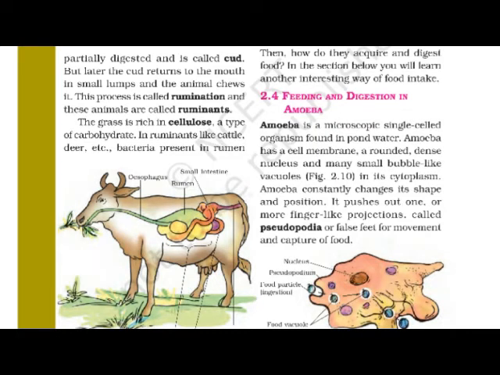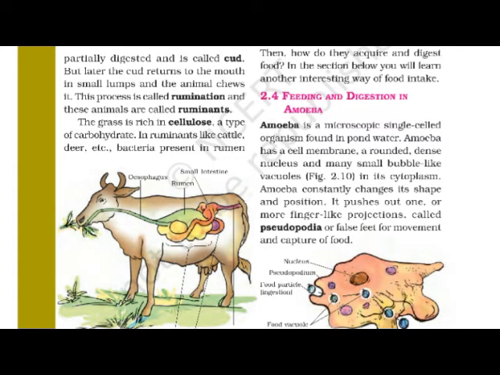Now what is this? What do they chew in their mouth? Actually, they quickly swallow the grass and store it in the part of the stomach called rumen. Rumen is one of the parts of the stomach of these grass eating animals.